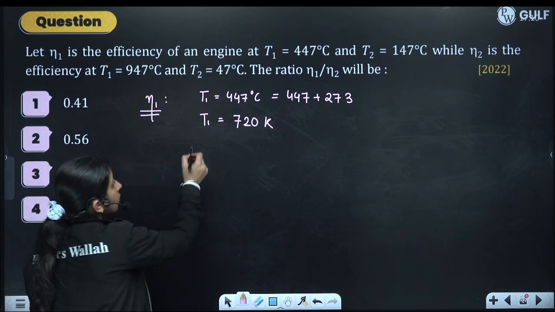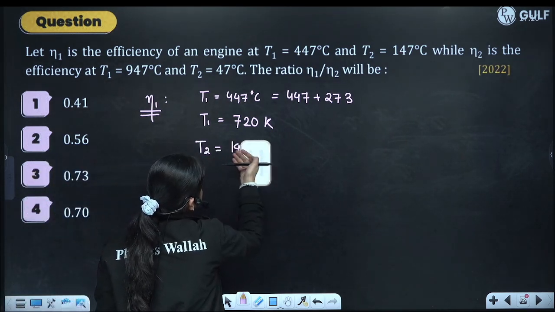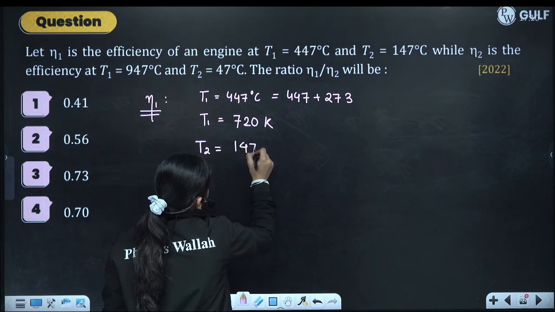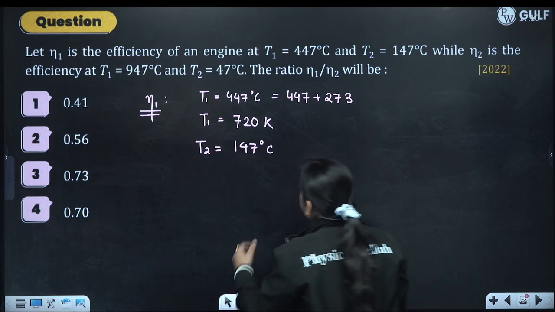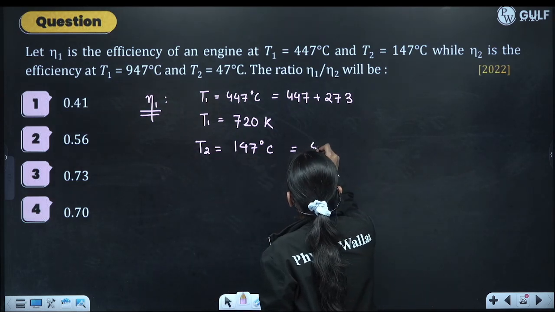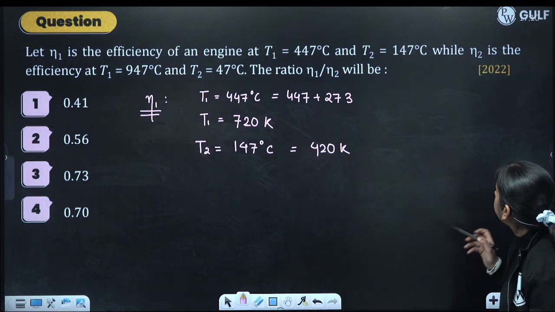And T2 is 147 degrees Celsius. If T1 is 447, this is 720, and this is 300 less, so it will be 420 Kelvin.